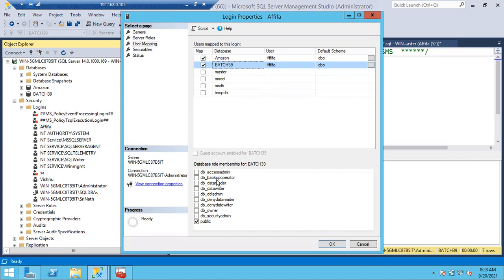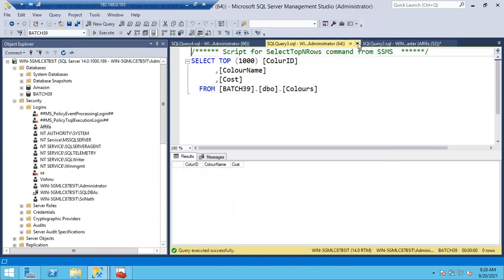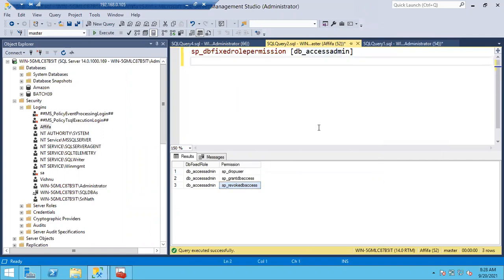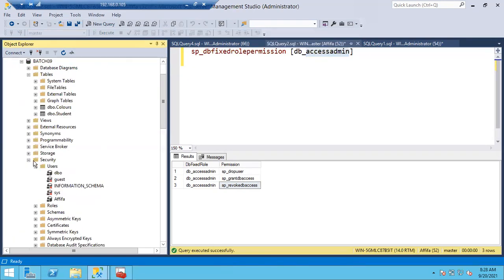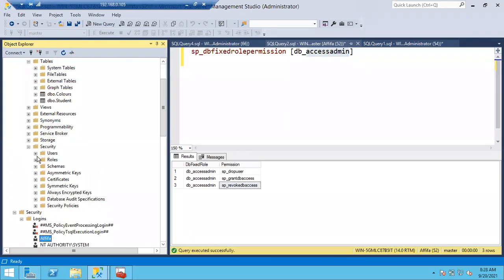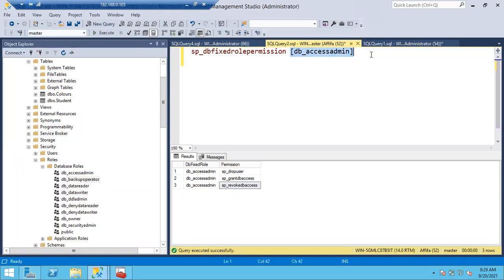Okay, right? So let me go with the backup operator. Let's check what kind of permissions there are for the backup operator. Okay, this is my Afifa connection. Let me go with the backup operator. Where is that role? Any role you can give, you can go to any role and choose it. Security, users, roles, database roles: backup operator, DB access admin, we have these three.